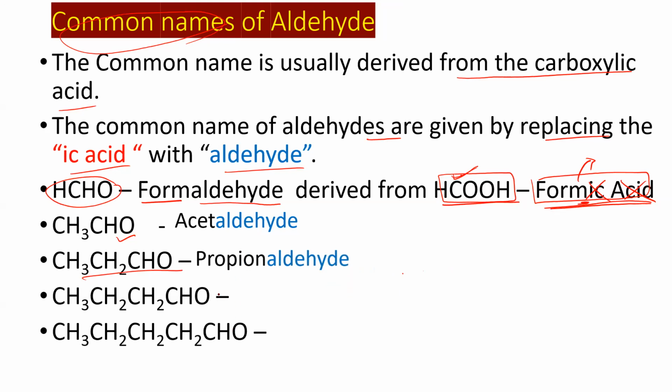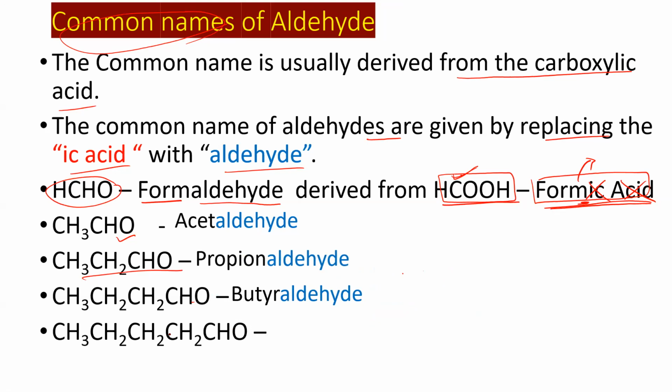Propionaldehyde. Then what about this one? The 4 carbon containing carboxylic acid is called butyric acid. Then we can remove the "ic acid" and add the word aldehyde. Then butyraldehyde is the common nomenclature.